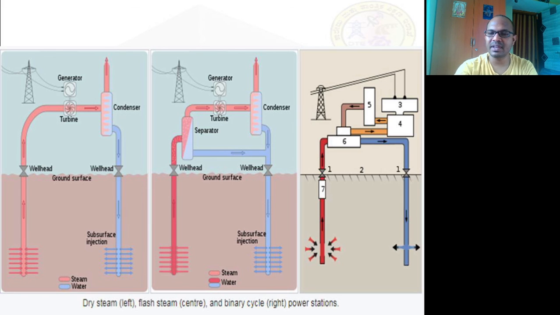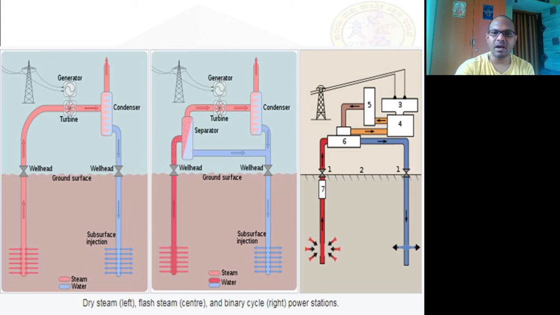So what happens here in this binary system? There will be a heat exchanger, where the heat is exchanged. That means the direct fluid is not at all in contact with the turbines. We use a secondary fluid which converts this energy.